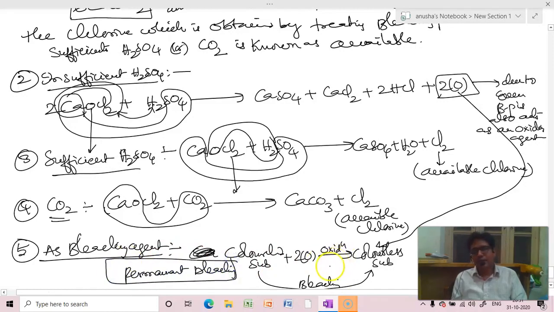If it were reductive bleaching like sulfur dioxide, then when exposed to atmospheric air it takes oxygen, gets oxidized, and the colorless becomes colored again. So this is colored substance to colorless substance due to release of these nascent oxygens. Understood, beta? That's why we call it bleaching powder, which can bleach colored substances to colorless substances permanently. So that's very, very important, beta.